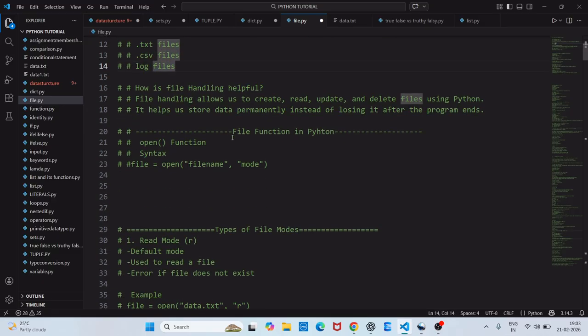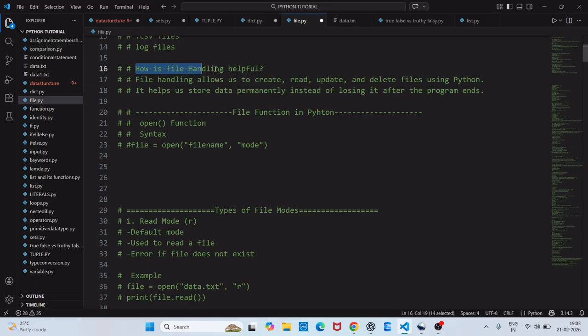Now let's see how file handling is helpful. Whenever we are learning something, we need to know what the use of it is. We are learning files, so how will it be helpful? We can create a file using programming, not by clicking on the computer graphics, but through code. After creating, we can read what is inside the file. We can update it. For example, you have written hello world, you can update it to hello world, welcome to Python. Clear? You can delete the file. Once it is done, you can delete files using a Python command.